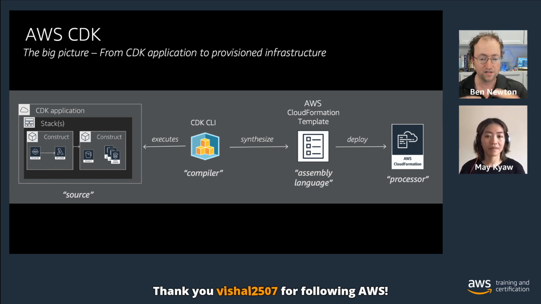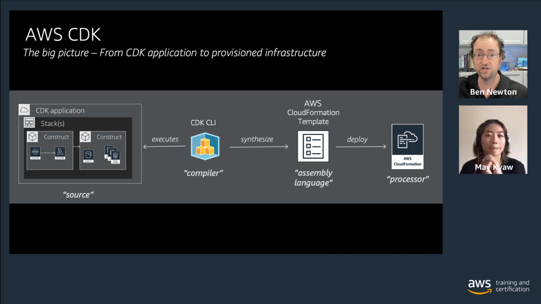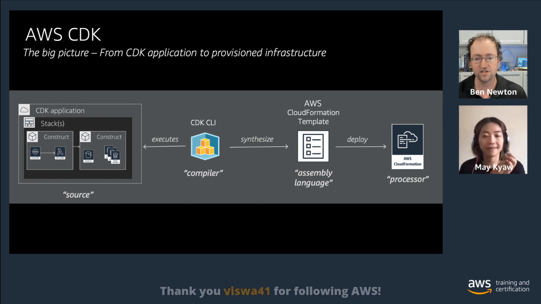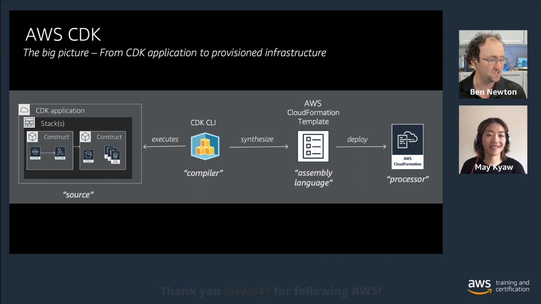When we synthesize a project within the CDK, it outputs CloudFormation. So you still get all the benefits of things like configuration drift and all of the goodness that comes with CloudFormation, but you get to develop this in the language of your choice from the supported languages, which we're going to get into.